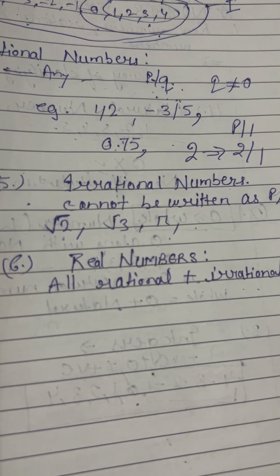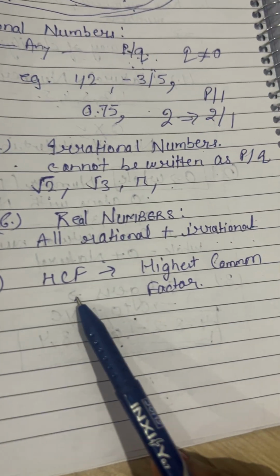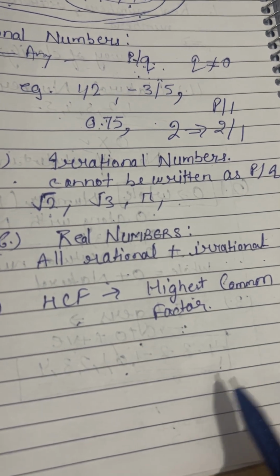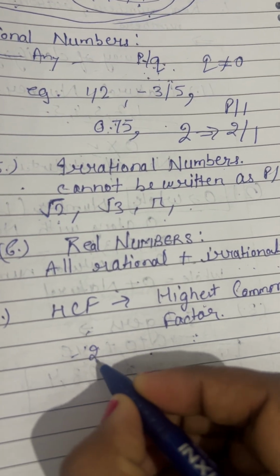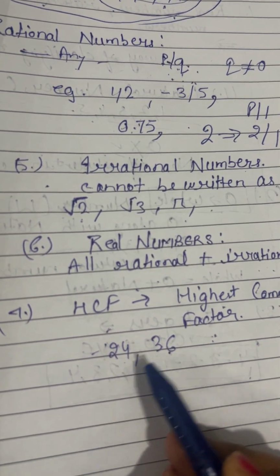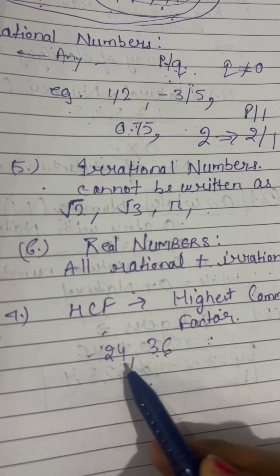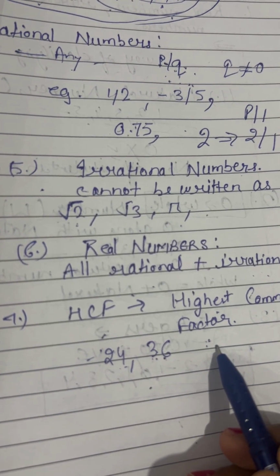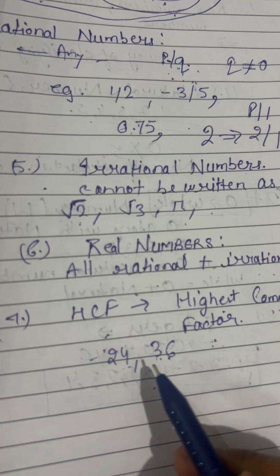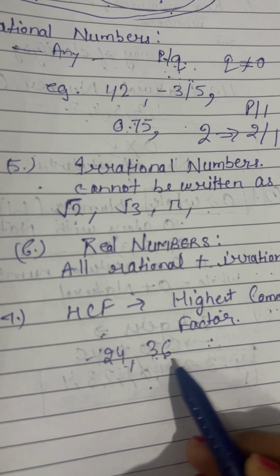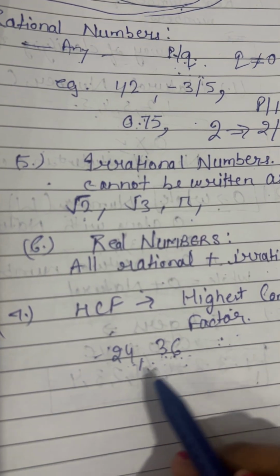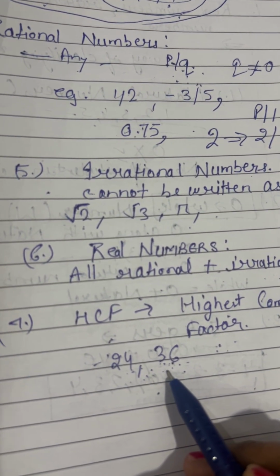So next is HCF and LCM. So what is HCF? HCF is the highest common factor. For example, we have two numbers, 24 and 36. What should be the HCF of these two? HCF of these two should be the greatest number that divides both of them exactly. Okay, the number which can divide both of them exactly.